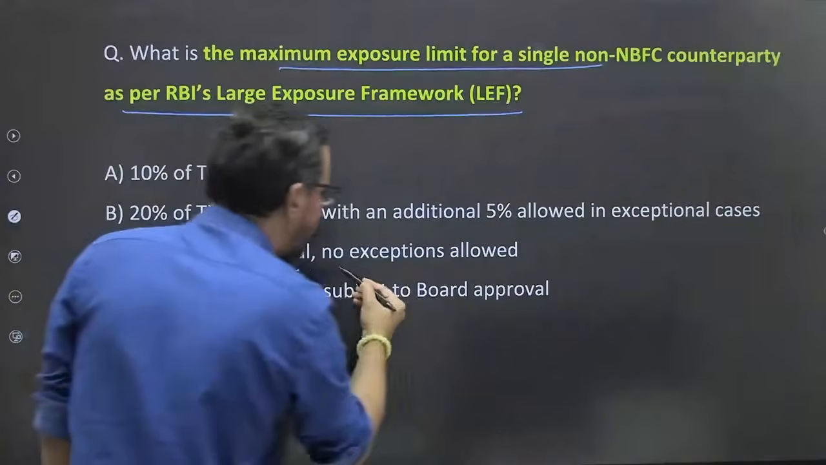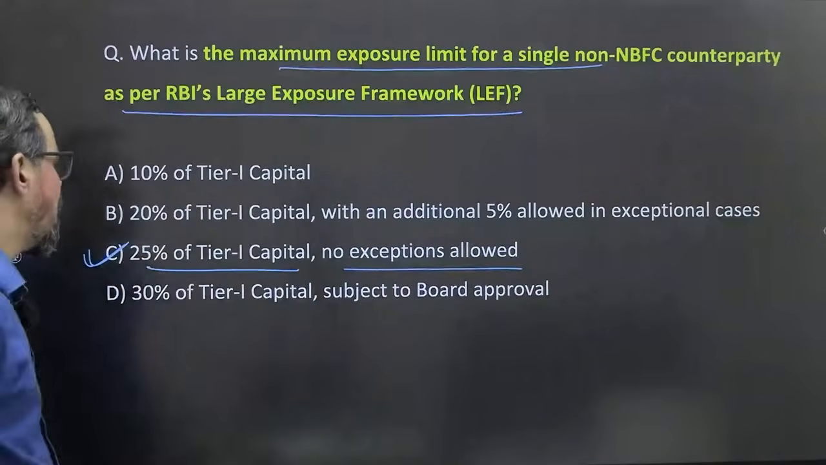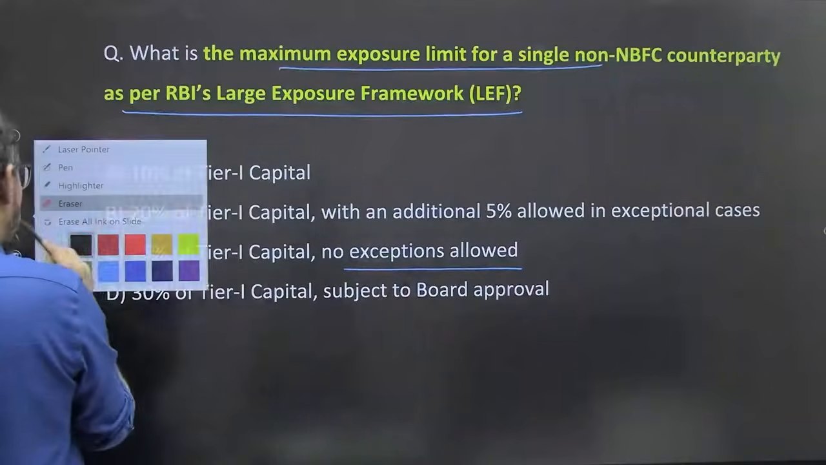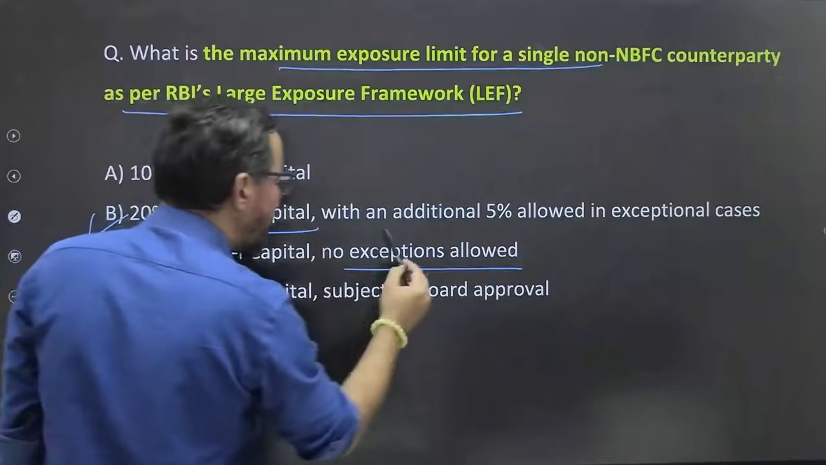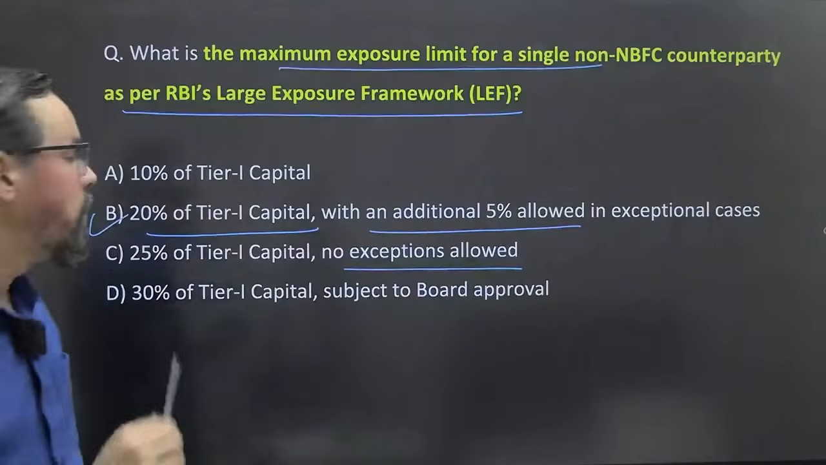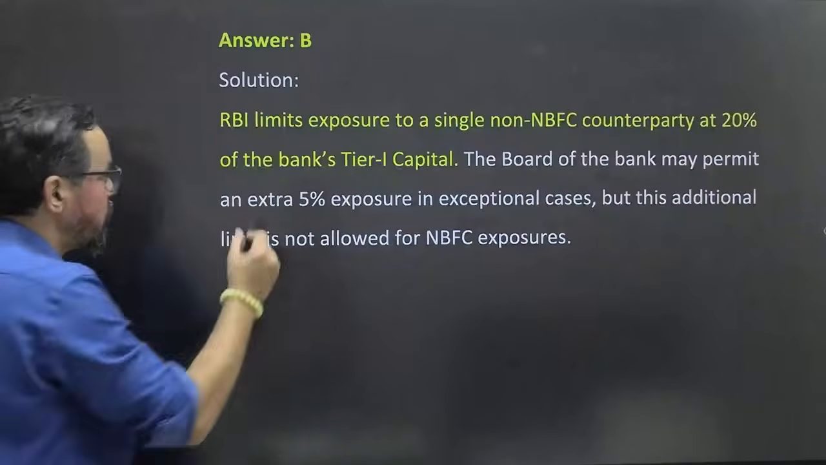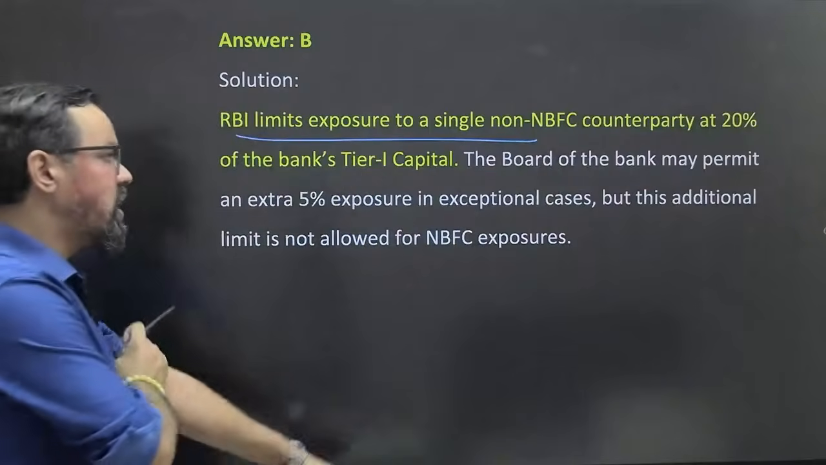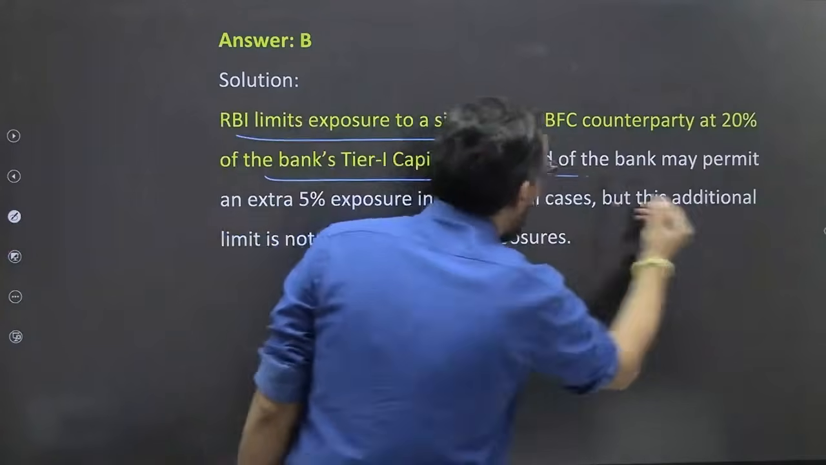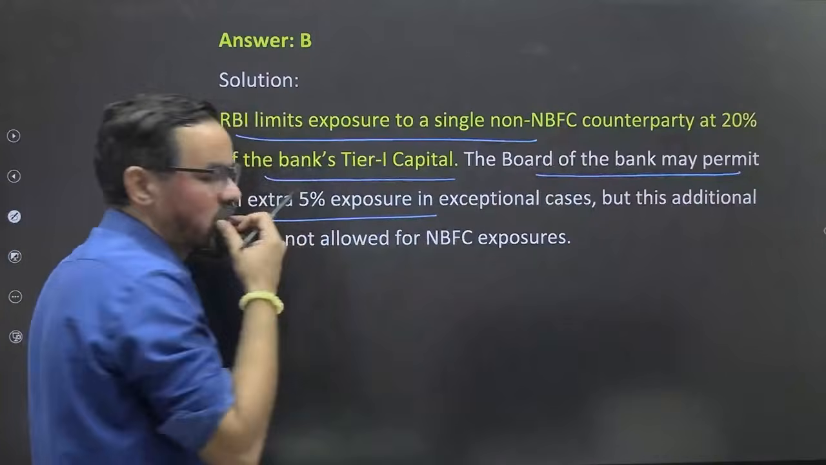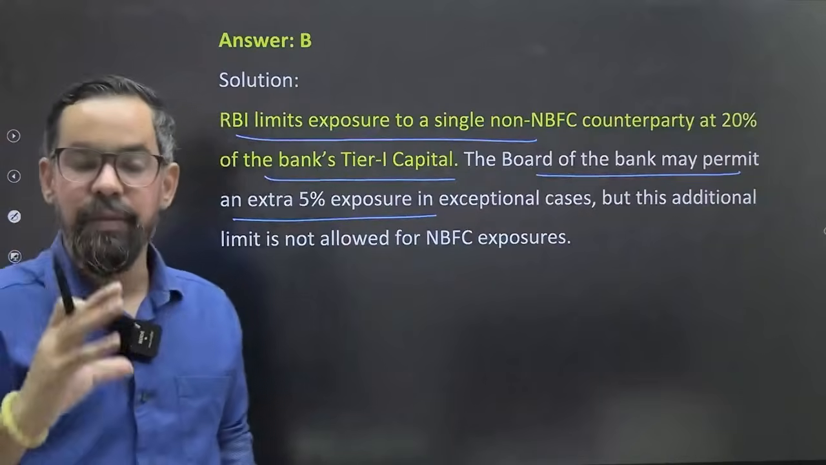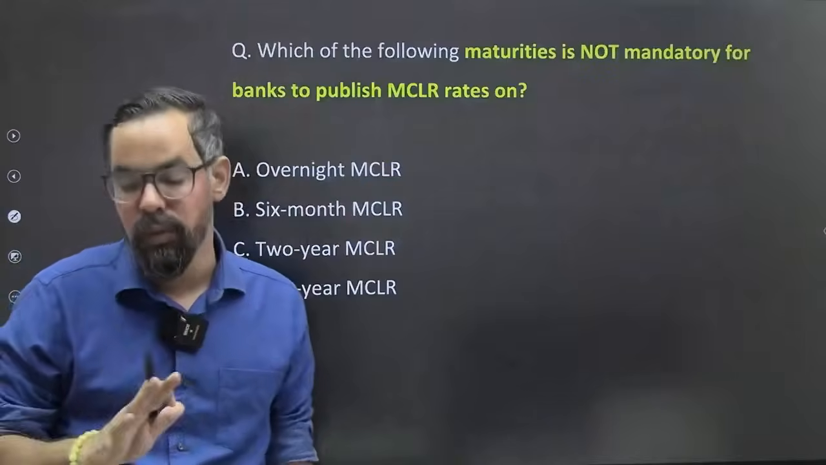25% of Tier 1 capital, no exceptions allowed. So option C, no sorry, 20%, option B should be the right answer. 20% of Tier 1 capital with an addition of 5% allowed in exceptional cases. Yes, B must be the right answer for this one. Very good, I just missed this one. So RBI limits exposure to a single non-NBFC counterparty at 20% of the bank's Tier 1 capital. The board of the bank may permit an extra 5%. That 5% additional buffer depends on the board approval policies and all, right?